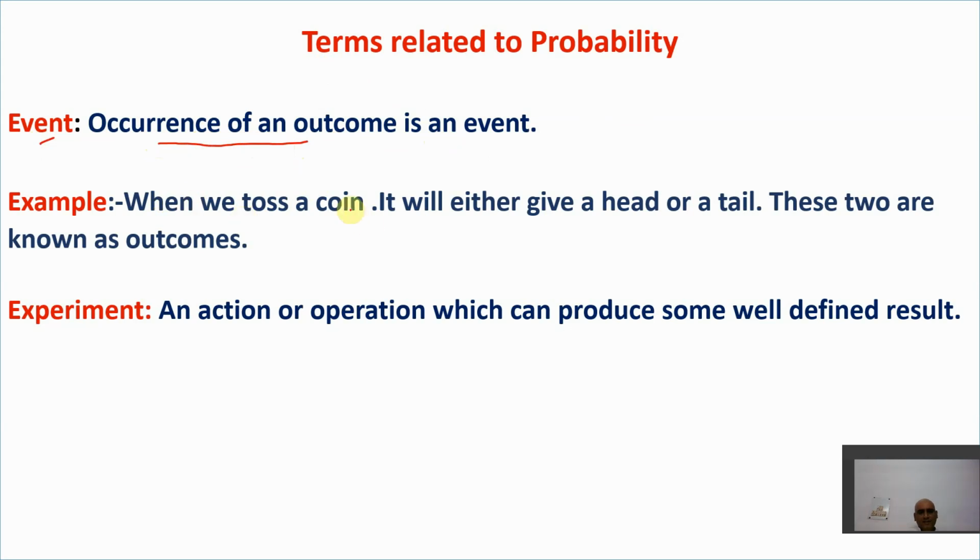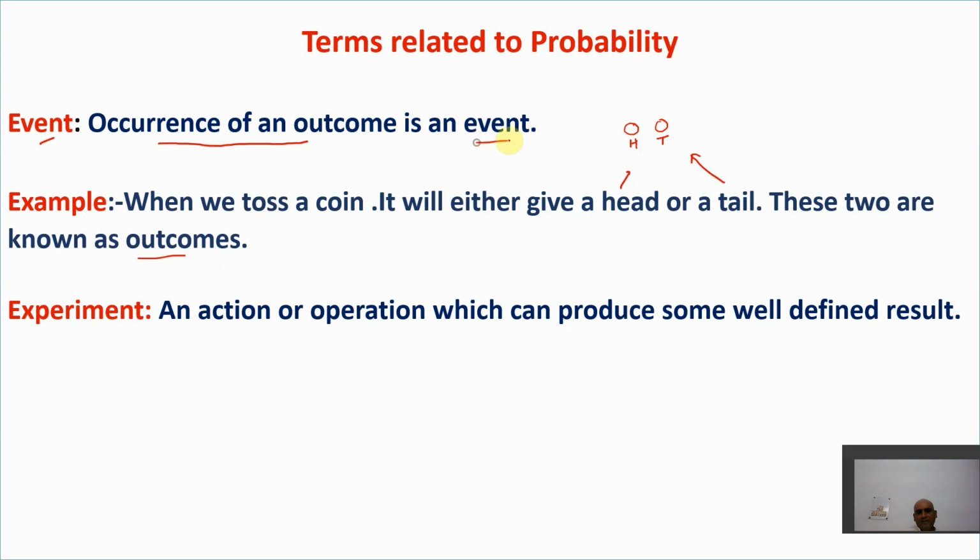Let us say for example, if I toss a coin, a coin has only two faces. One is the head, one is the tail. So whenever we toss a coin, it will either give a head or it will give a tail. That we all know. So these two are called the outcomes. So occurrence of an outcome is an event.